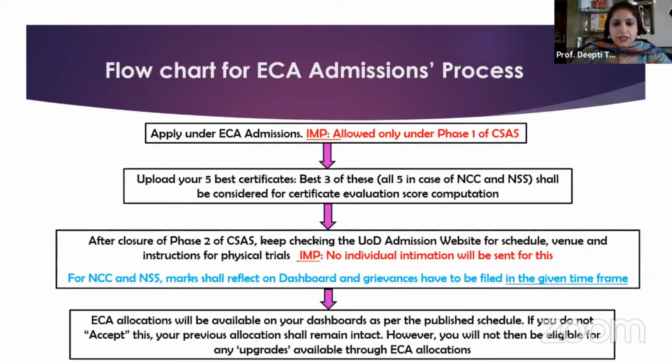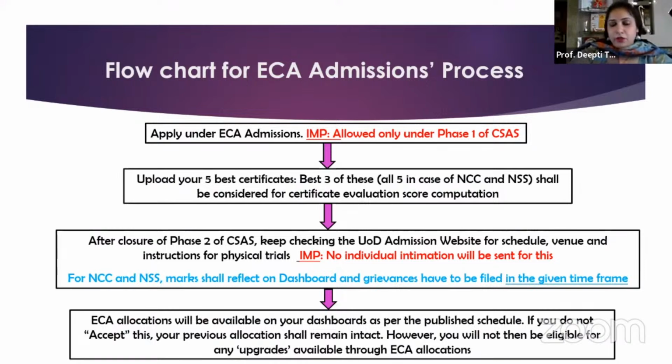So out of these 14 ECA categories that we talked about, 12 of them will have physical trials, and NCC and NSS alone will not have any physical trial component. So for these 2 categories, your marks will reflect on your dashboard and the grievance window will open for a given time frame. I'm telling you right away that this window, because we have to follow the timelines, the result has to be declared on time.